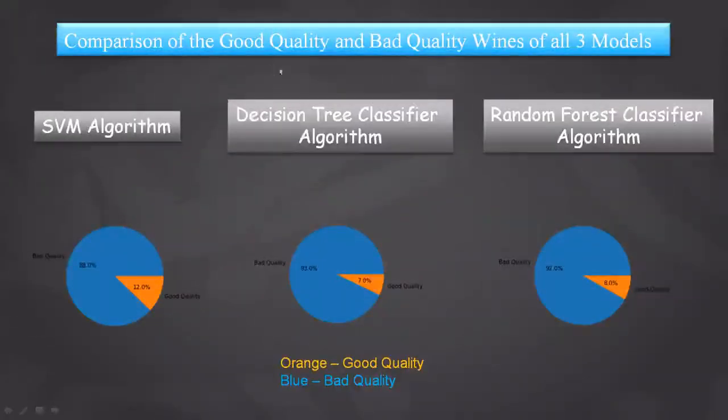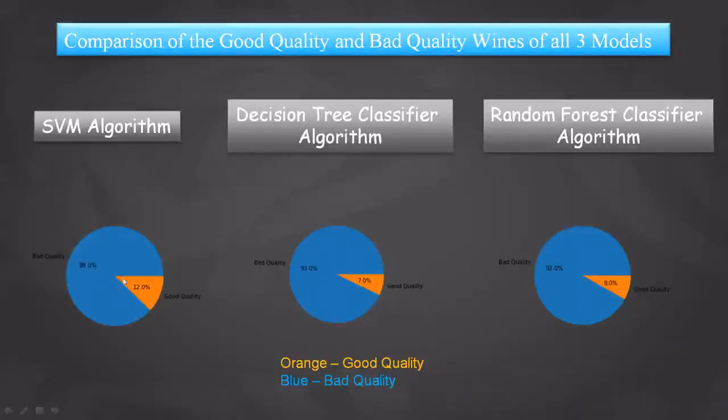Now here is the comparison of the good quality and the bad quality wines of all the three models: SVM algorithm, decision tree classifier algorithm, and random forest classifier algorithm. These are the pie charts. The orange part shows us the good quality, and the blue part shows us the bad quality, which means in the data set there are so many wines which are of bad quality.